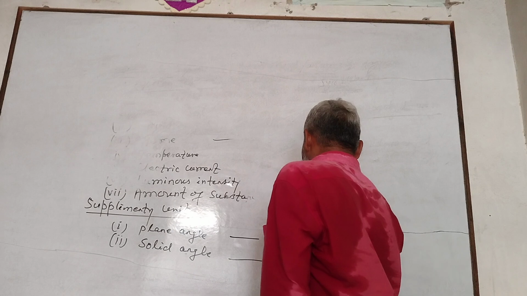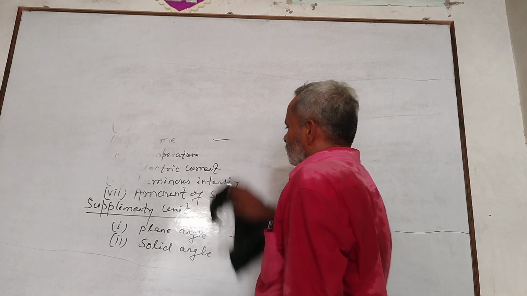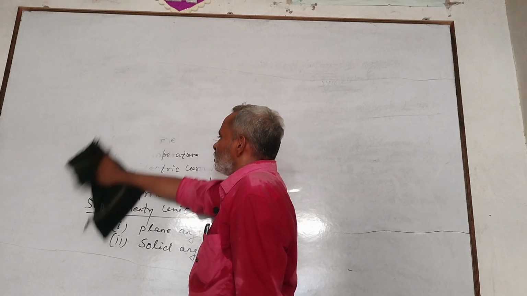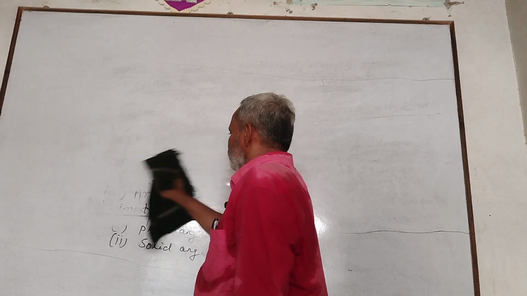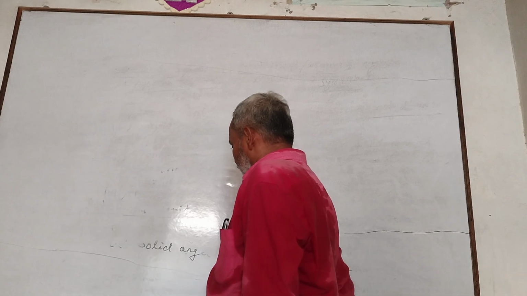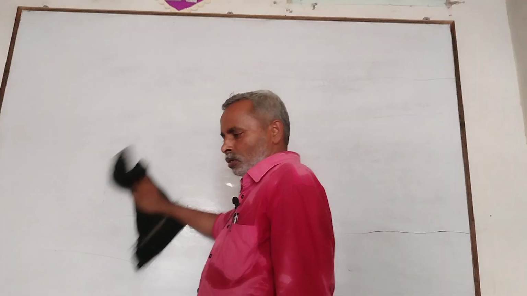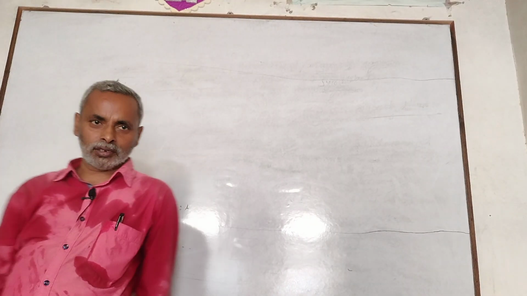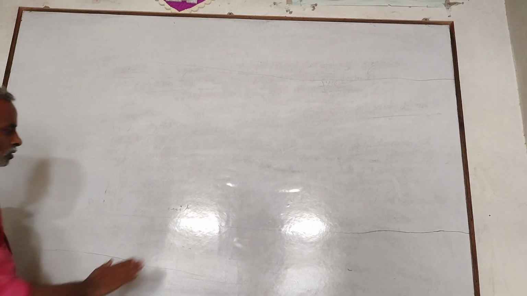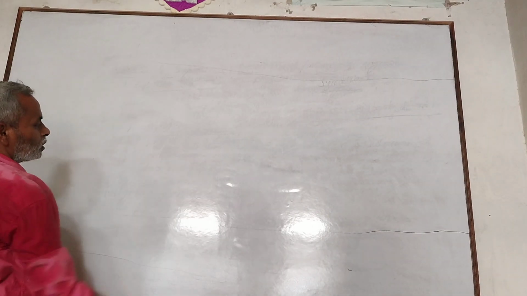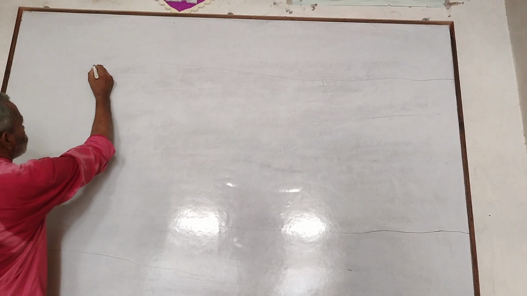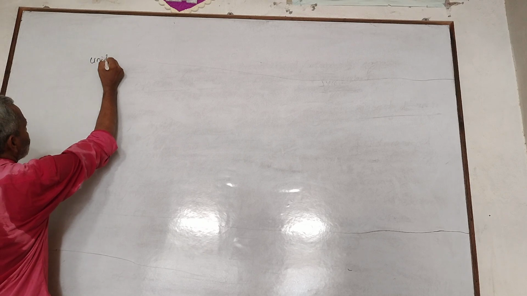MKS system is now said to be SI system. Unit of some physical quantities. First, area.